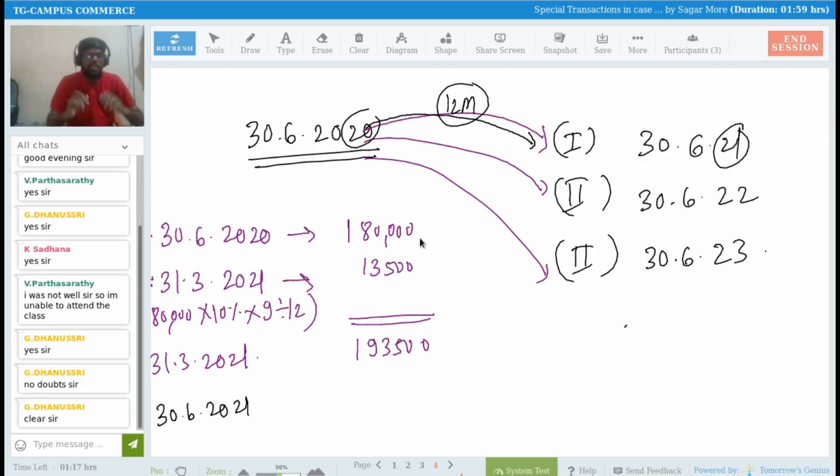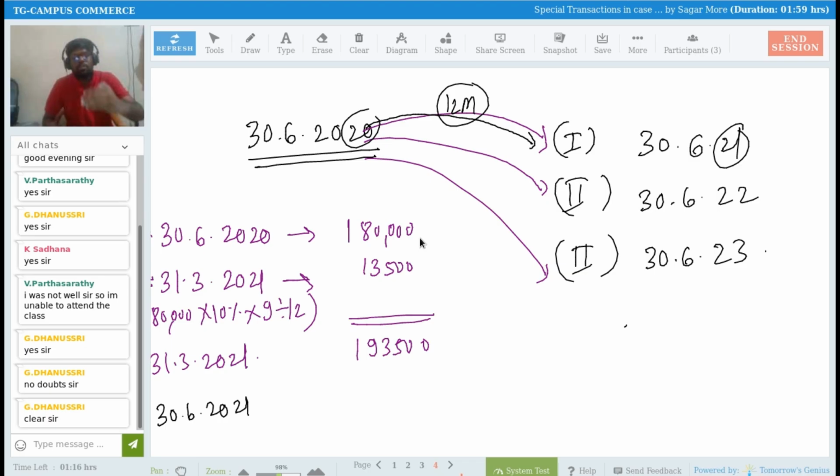Okay. See, from 30th of June 2020 to 30th of June 2021, how many months are there? 12 months, no? Actually, you have to make a payment of 12 months of interest, yes or no? Yes, sir. Right. But here, my accounting year gets closed on 31st of March every year. And that's why, just for closing my accounts, just for preparation of the financial statements, I need to break that into 9 and 3 months.